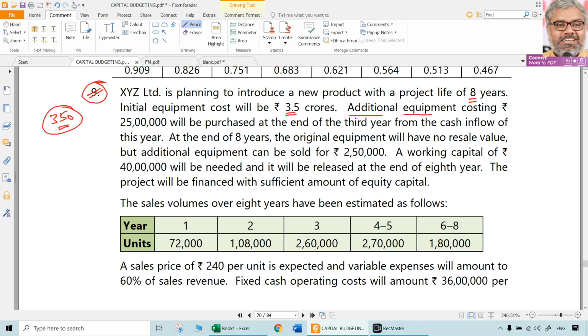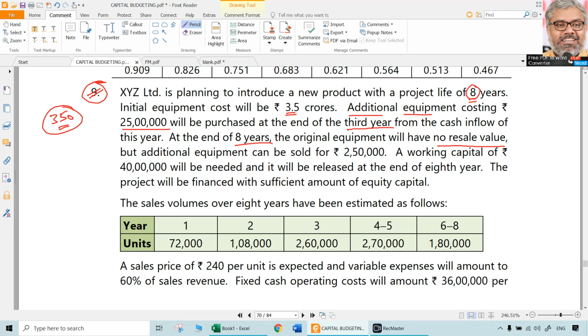Additional equipment costing 25 lakhs will be purchased at the end of third year from the cash inflow of this year. At the end of 8 years, the original equipment will have no resale value. So this 350 lakhs worth of equipment, which has a life of 8 years, will not have any resale value.